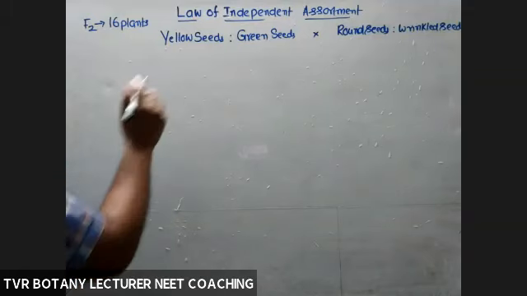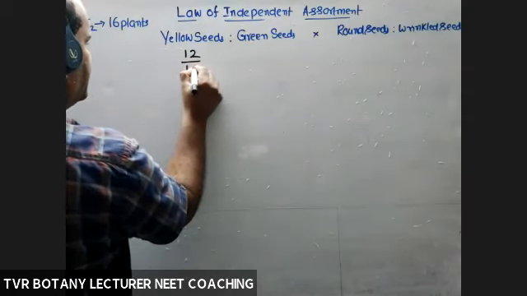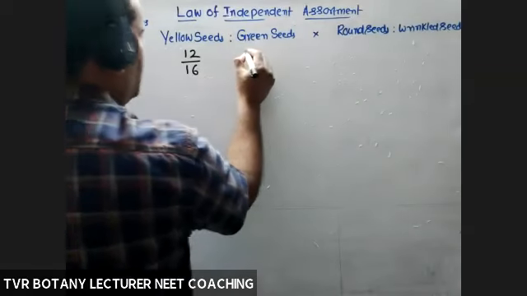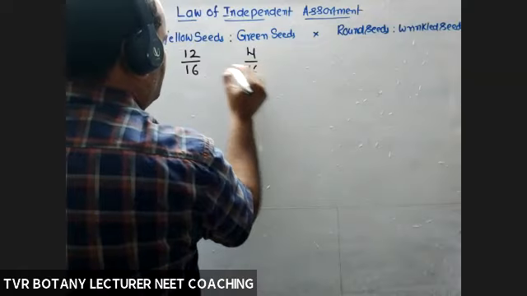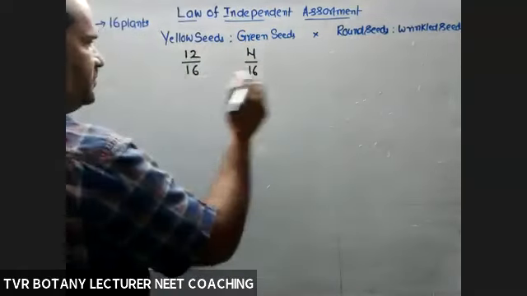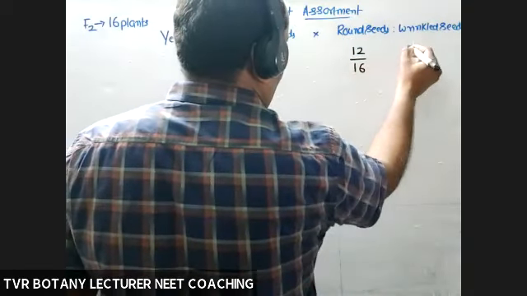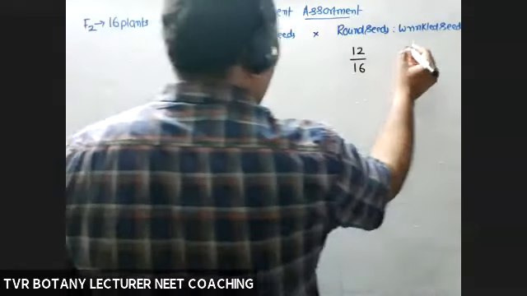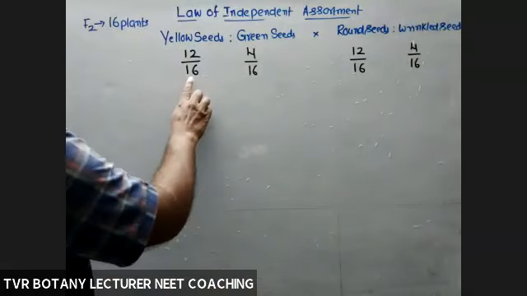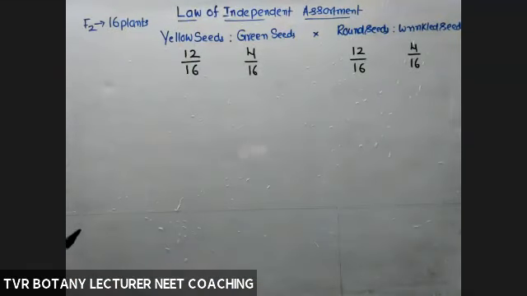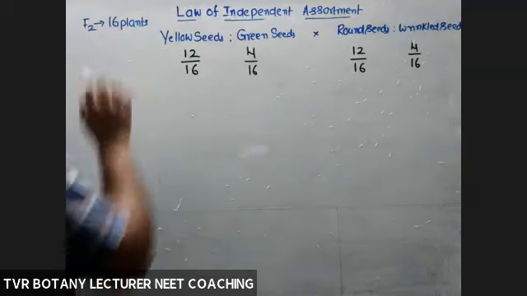If you count, 12 by 16, and this one 4 by 16, complete probability. Yellow seeds 12 by 16, and green seeds 4 by 16, meaning out of 16 progeny plants, the total number of progeny plants with yellow seeds is 12.